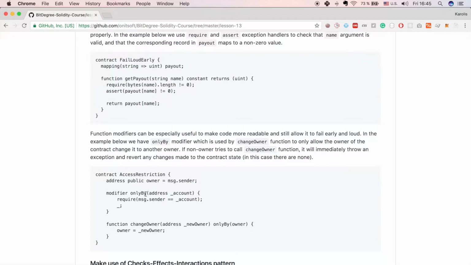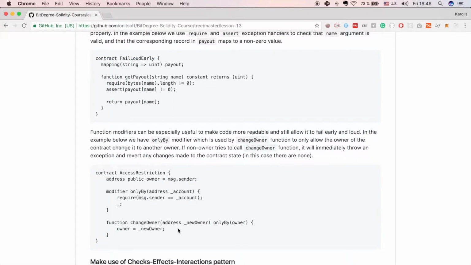So here we have a function modifier onlyBy, which takes a parameter account of data type address, and it makes sure that the message sender and the account passed to this function match. And we apply this modifier for the changeOwner function by passing the owner parameter to onlyBy function modifier. And what this does is that it only allows the owner of this contract to execute the changeOwner function.